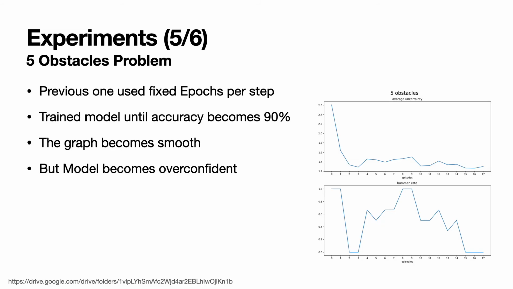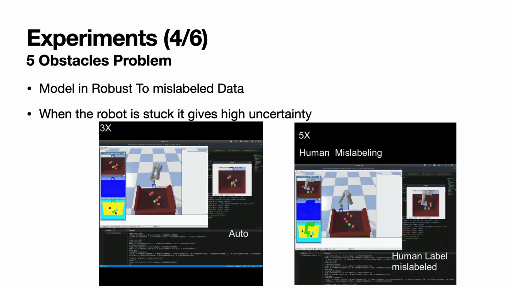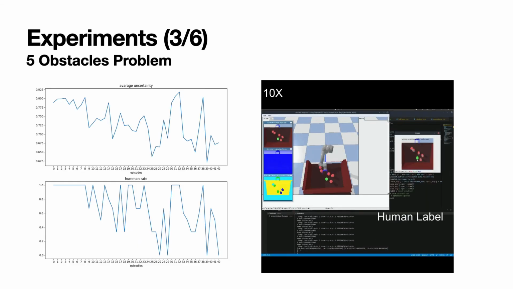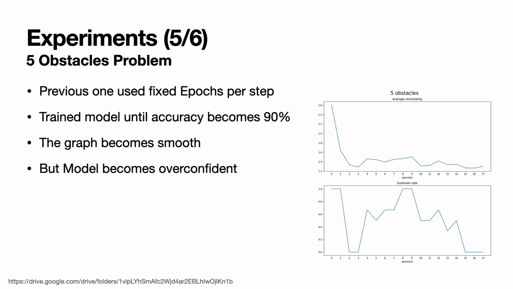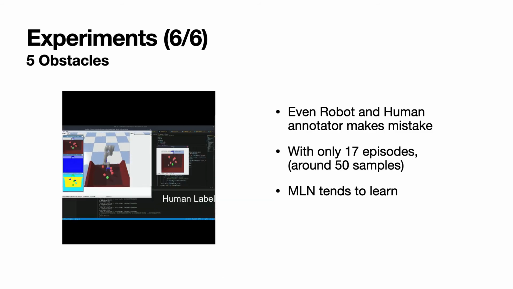To fix the unstable learning problem, I trained the model until accuracy became 90% for every step. The wall clock time increased, but it becomes more sample efficient since it finished in only 17 episodes. The last one ended up with 43 episodes, so it becomes very fast. The model becomes stabilized, but the problem was that the model became too overconfident. So this is the video, and even though the robot and human annotator still make mistakes, it learned pretty well with only 17 episodes.